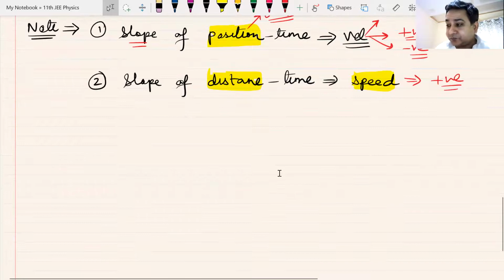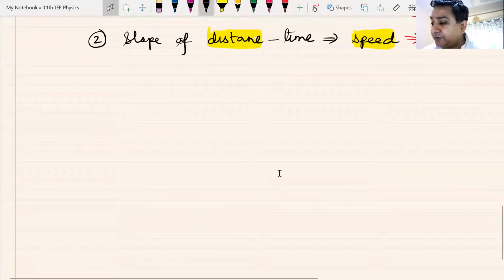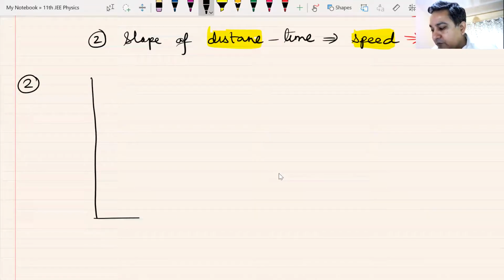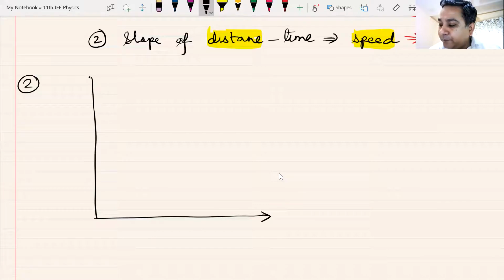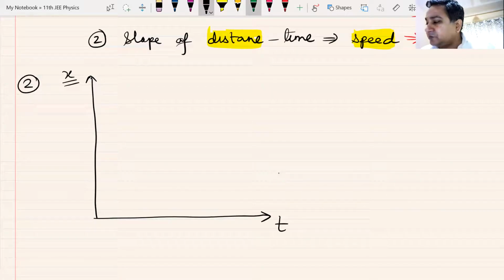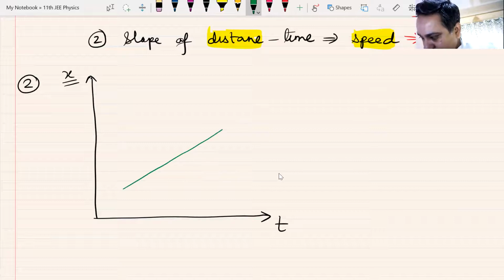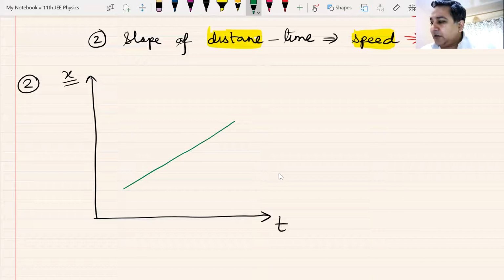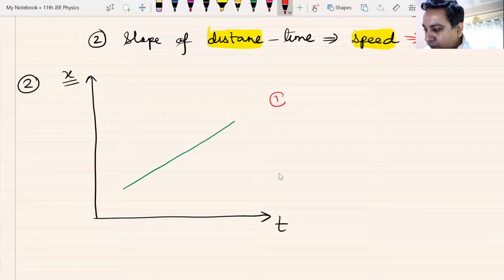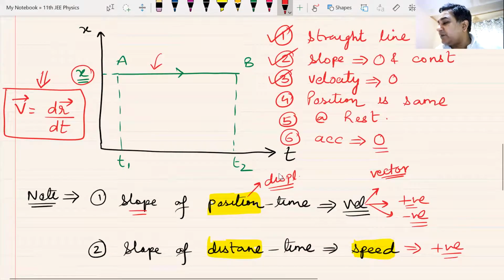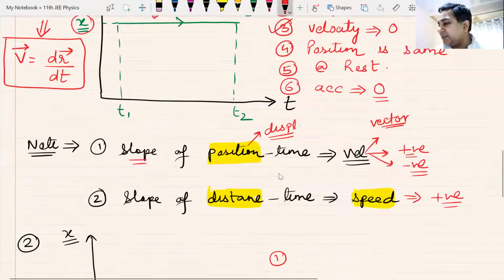Let us go on to the second type of graph here. Second type of position time graph. Here I have drawn it for you. This is T. I can plot X, the position, in terms of X or Y or Z, doesn't matter. And this is the graph. It is a straight line graph tilted like this. Let us think about this graph and let us make the same points that we made in the previous graph. We had made 6 points. Let us make the 6 points here.